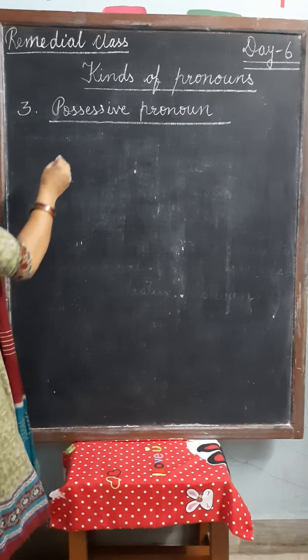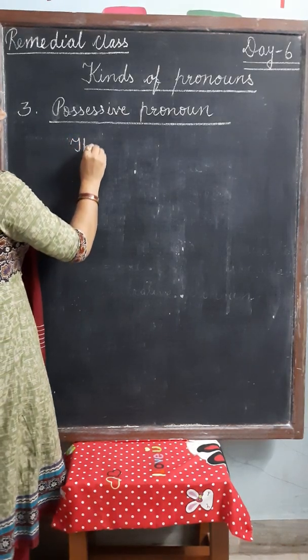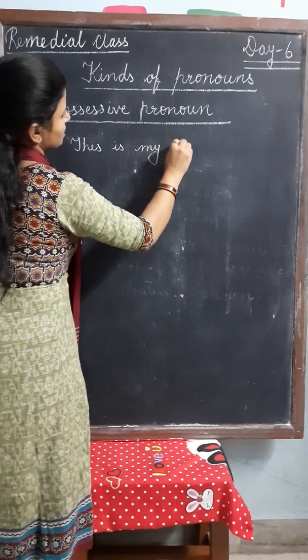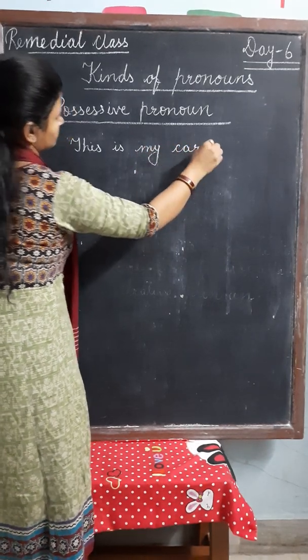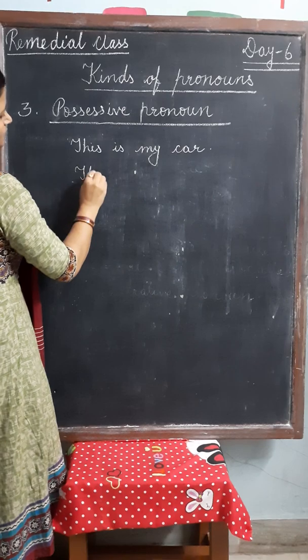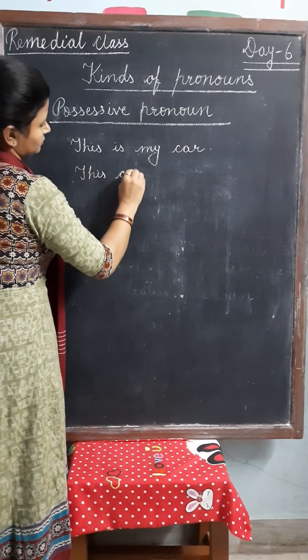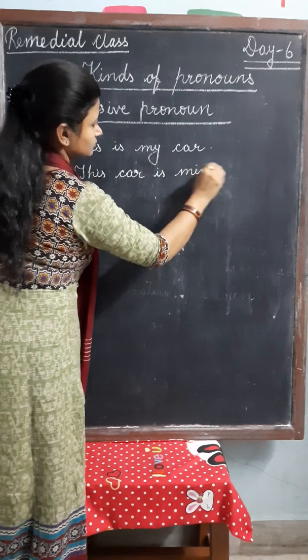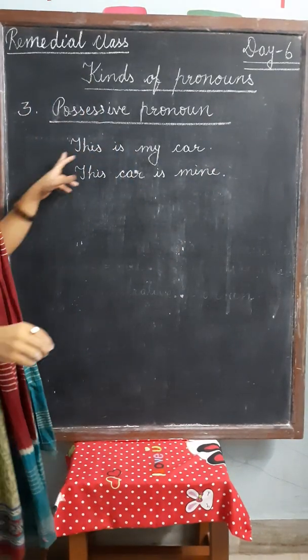For example, this is my car. This car is mine. Here, this is my car.